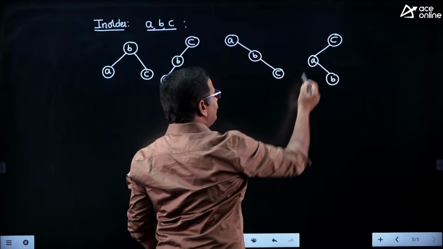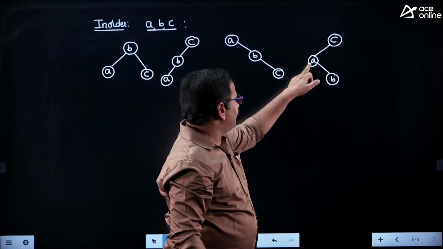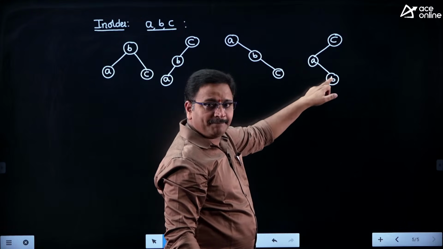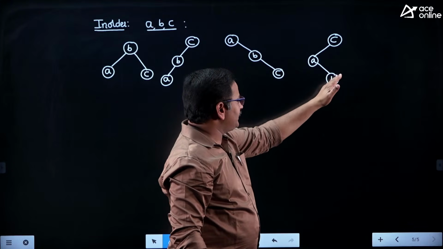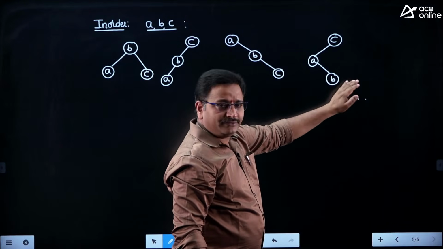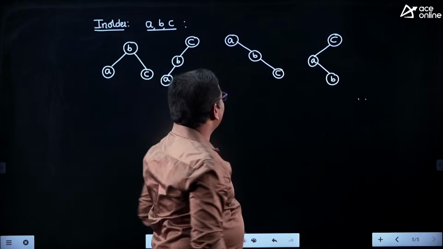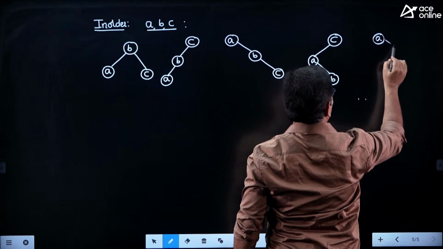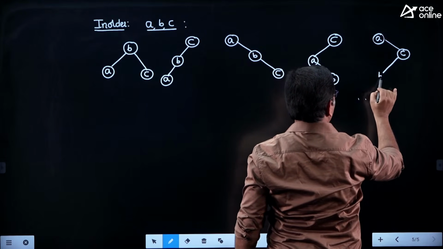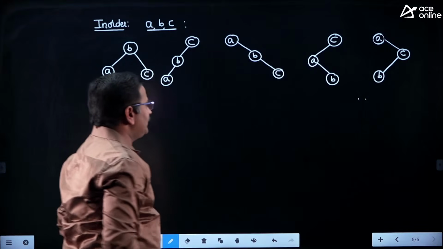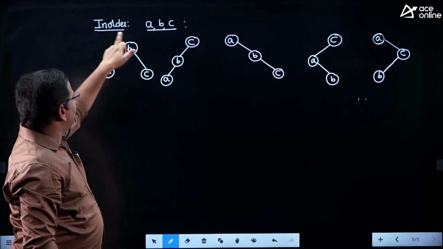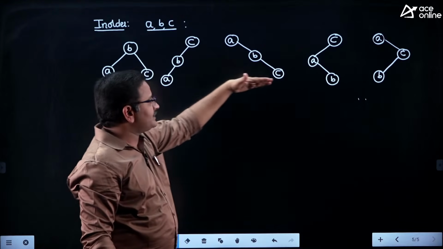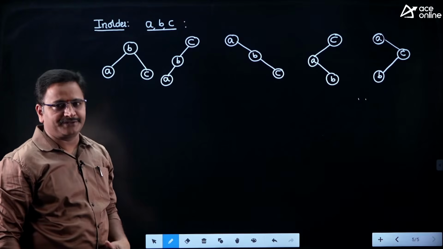Just observe, for every node first finish the left part, that is A. For A there is no left part, then visit that node A, and then come to B, right friends. There is no left, then visit that node and there is no right also, then come back and visit C, ABC. So in total I constructed 4 and one more is also possible, that is A, after C and then B. So for the given in-order sequence which contains 3 elements, how many possible binary trees will have the same in-order traversal? 5 possible binary trees.